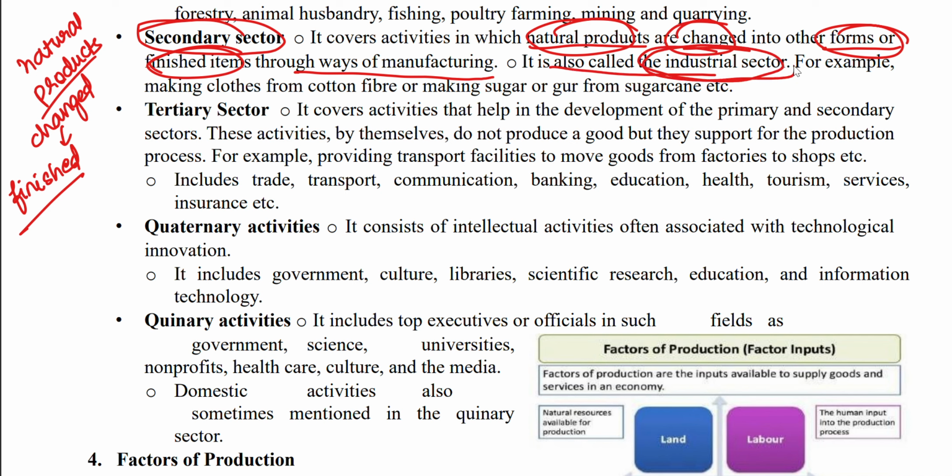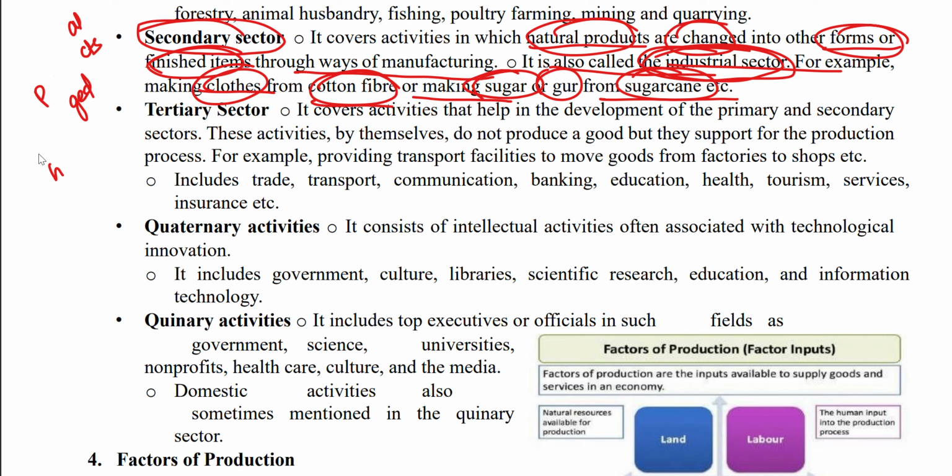It is also called the industrial sector. For example, we make clothes from cotton fiber, or we make sugar or gur from sugar cane.